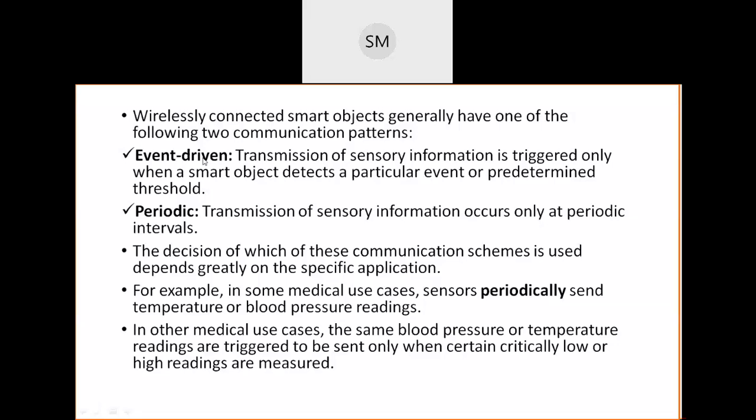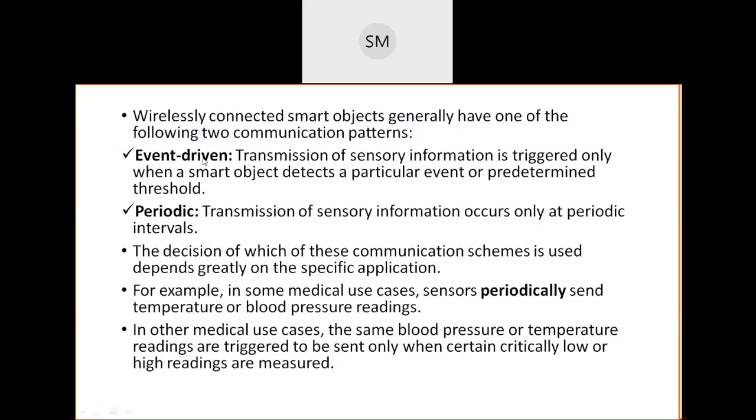Event driven is nothing but communication that takes place only when some event has occurred, or there is some cutoff value, and if some data increases beyond that cutoff value, at that time only the smart objects will communicate with each other.